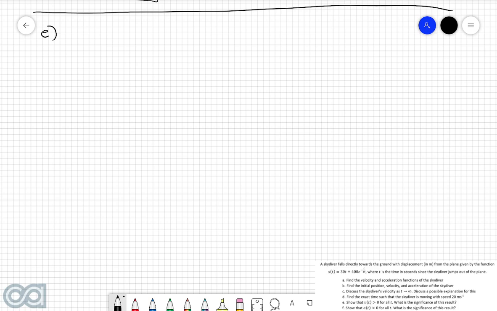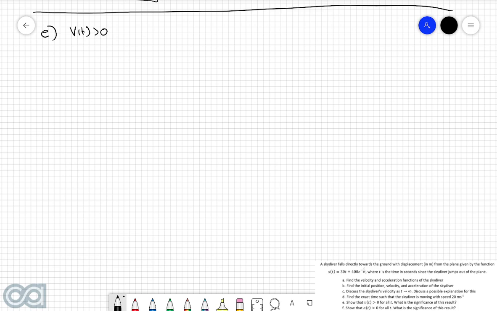There are a few different ways you can go about it, such as a graphical method or through algebraic purposes. However, in situations like this, I've always found that a sign diagram is significantly easier to use, and it requires a lot less work in the end, which can be quite helpful, especially in a test or exam. So I'll show you this method and see if you like it or not. So we want to show that v of t is always greater than 0, or in other words, that v of t is always going to be a positive value.